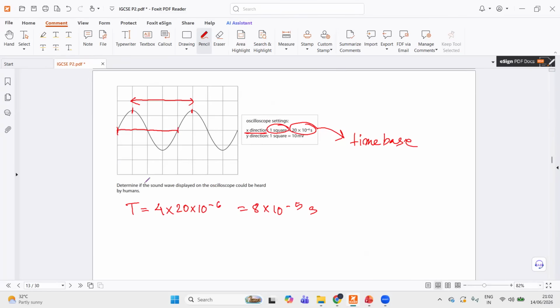This is where you have to bring in the frequency, because you all know that the human audible range is given in terms of frequency. So f, as we all know, is 1 by time period. So 1 by the answer gives you 12,500 hertz. And the human audible range is 20 hertz to 20,000 hertz. And since this value is within that range, of course this sound can be heard by humans. Next.